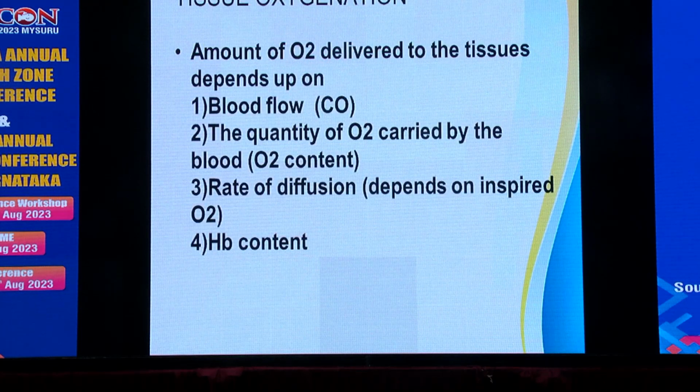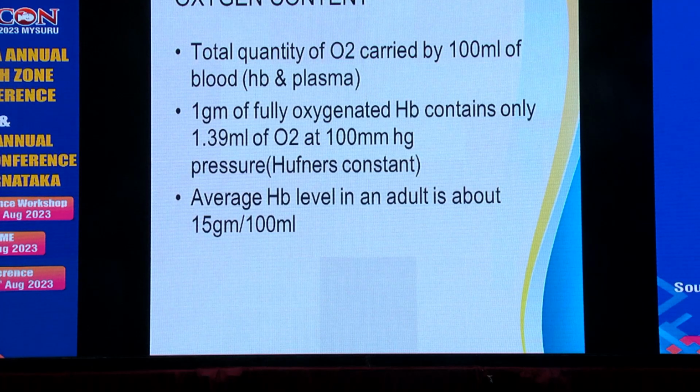Then tissue oxygenation. The amount of oxygen delivered to the tissues depends upon, one, blood flow, that is cardiac output. The second one, the quantity of oxygen carried by the blood, the oxygen content. Then the rate of diffusion, which depends on the inspired oxygen content. Then the hemoglobin content.